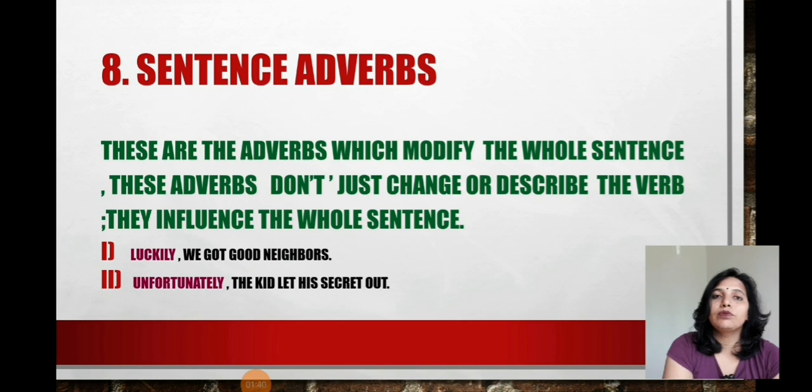These words will be at the beginning of the sentence and they will describe and change the whole sentence. They will influence the whole sentence. So these are words which modify not just a verb, adjective or adverb, but impact the whole sentence. So, luckily we got good neighbors.